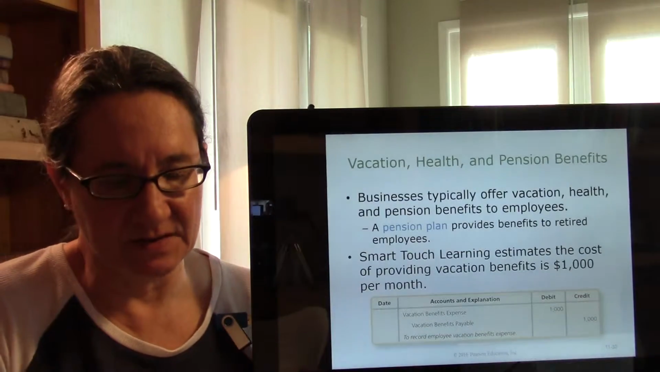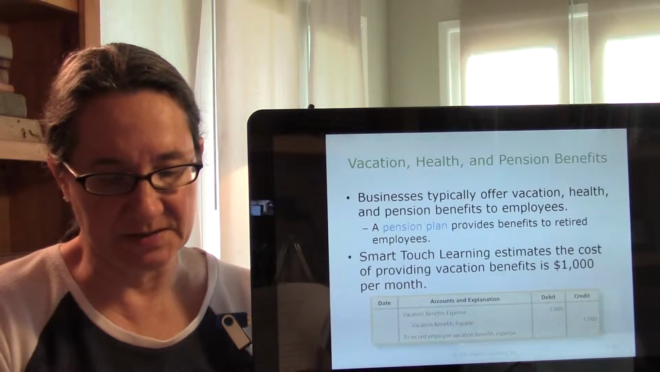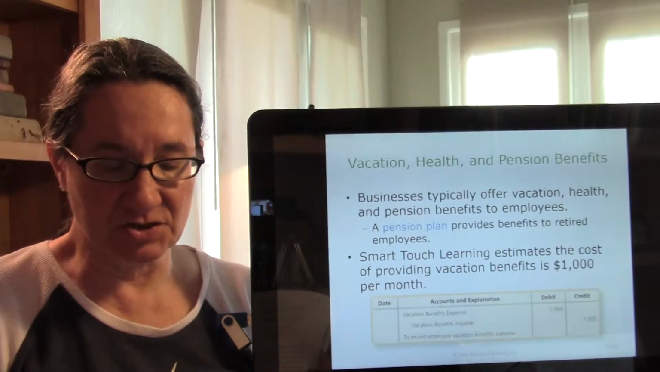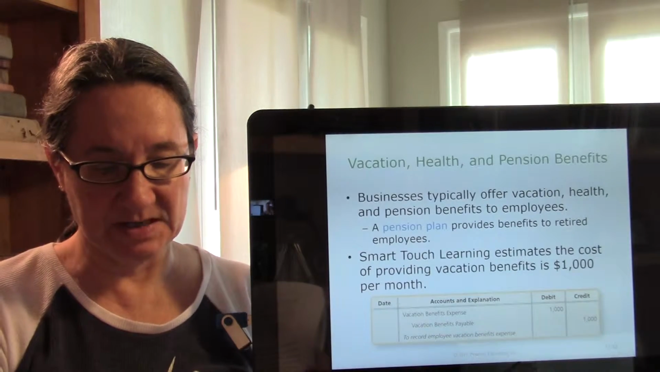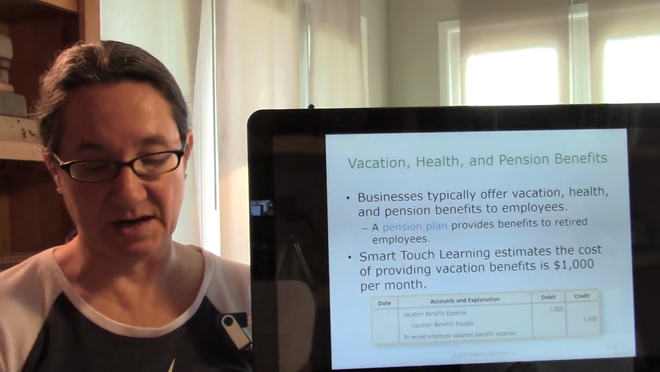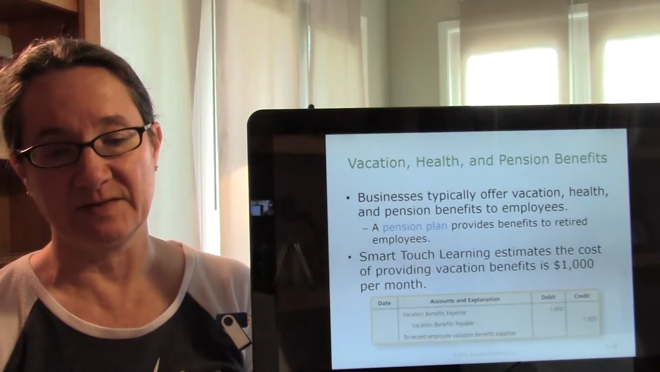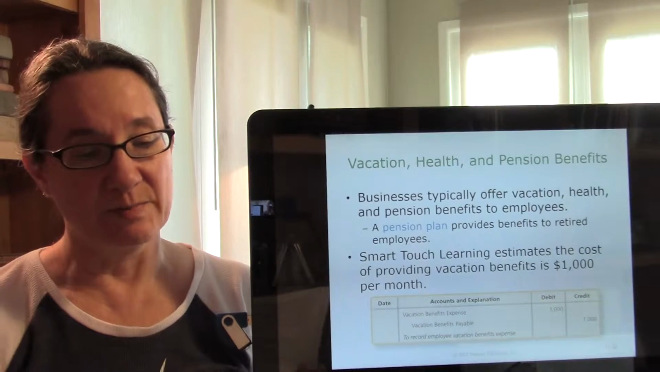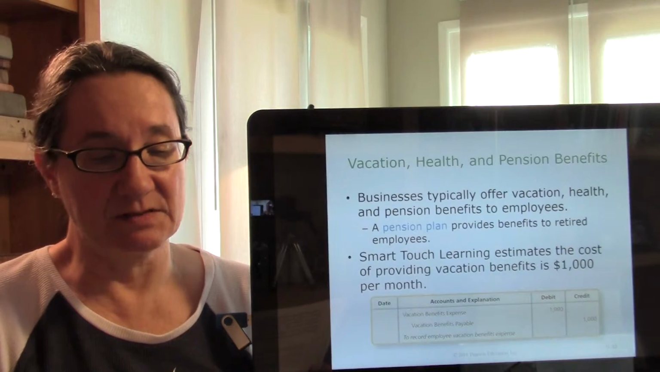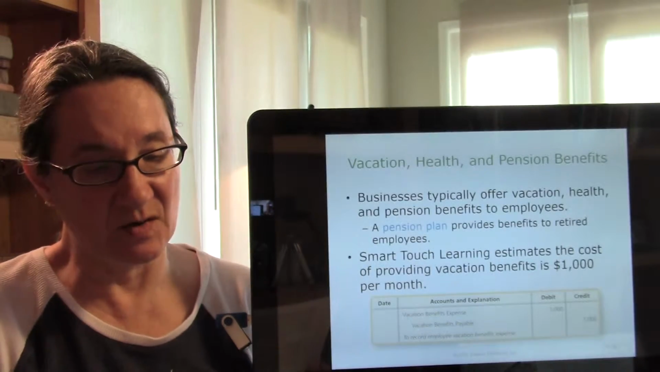All right, so vacation, health, and pension benefits. Businesses typically offer vacation, health, and pension benefits to employees. A pension plan is a plan that provides benefits to retired employees. Vacation, health, and pension benefits must be estimated and recorded as a liability. Suppose Smart Touch Learning employees earn 2 weeks of vacation throughout the year. The company estimates that the cost of providing benefits is $1,000 per month. When an employee takes paid vacation, Smart Touch Learning will reduce the liability, vacation benefits payable, with a debit and credit cash. Other benefits, such as health and pension benefits, are recorded in the same manner.